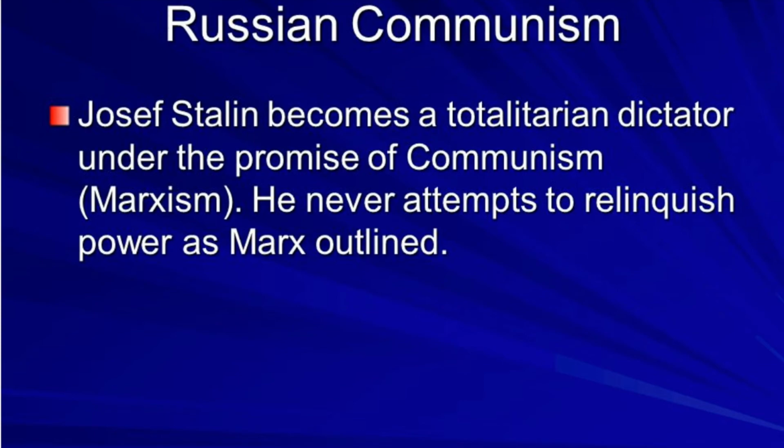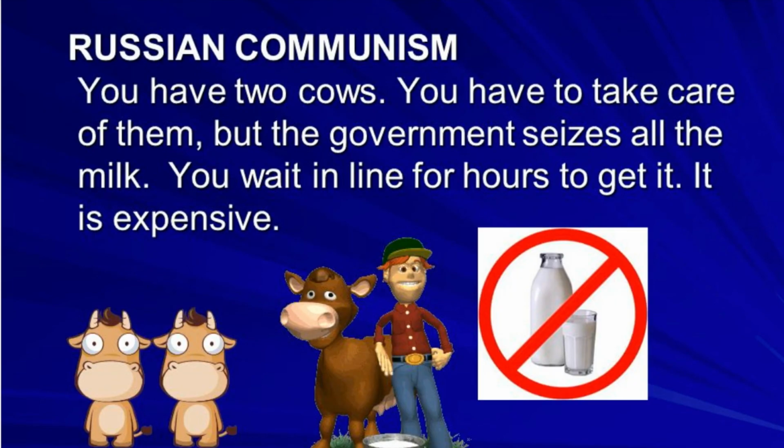Russian communism. Joseph Stalin becomes a totalitarian dictator under the promise of communism, which is Marxism. He never attempts to relinquish power as Marx outlined. So, Russian communism, you have two cows, you have to take care of them, but the government seizes all the milk. You wait in line for hours to get it, and it is expensive.